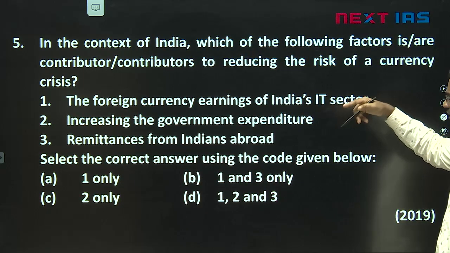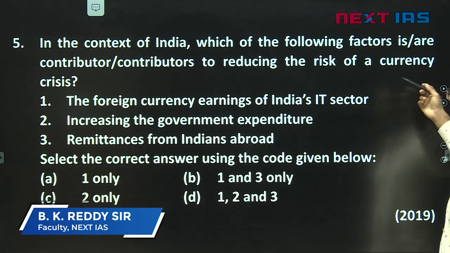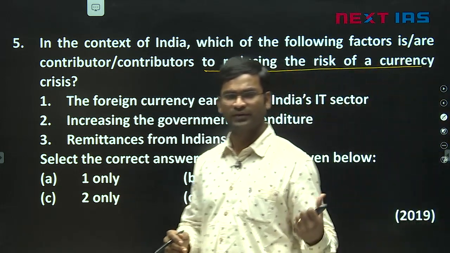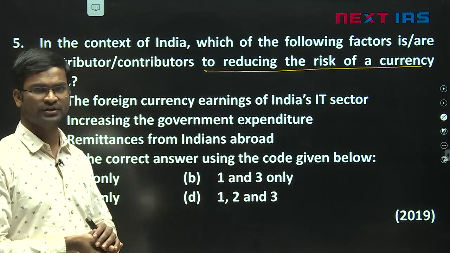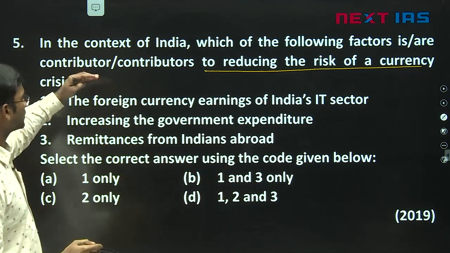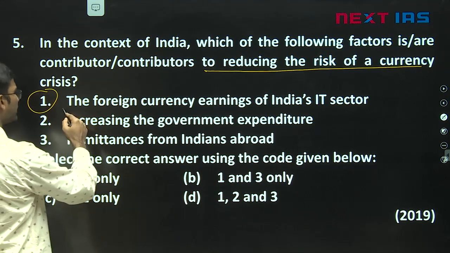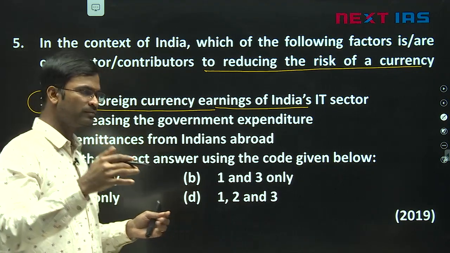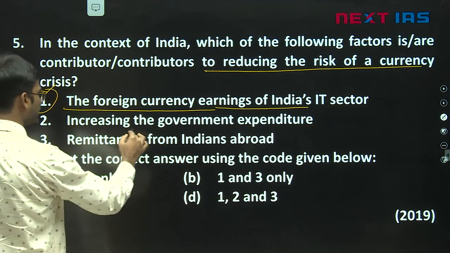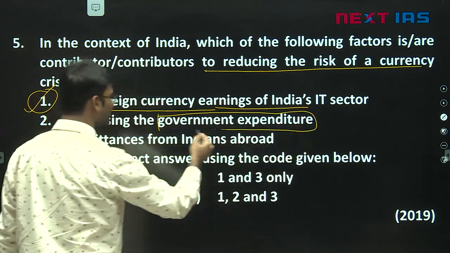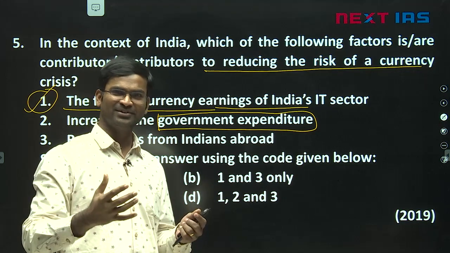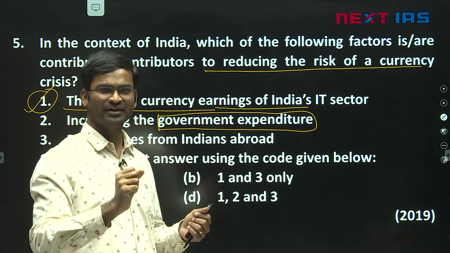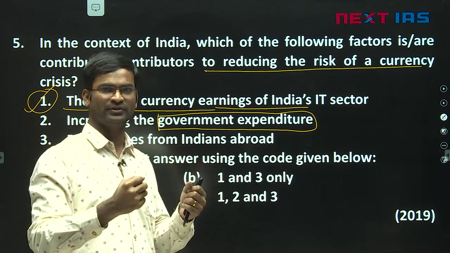Next question. In the context of India, which of the following factors contributes to reducing the risk of currency crisis? See, again, they are asking an application question here. This question came in 2019. First option, foreign currency earnings of India's IT sector. Yes. There is a capital inflow, no doubt it is the right option. Increasing the government spending. See, UPSC has a very good habit. They link external sector with fiscal policy, external sector with monetary policy, external sector with inflation. So they link and ask us applications.